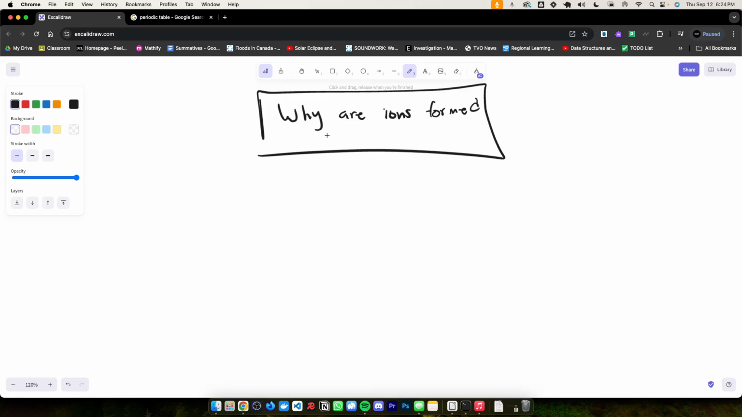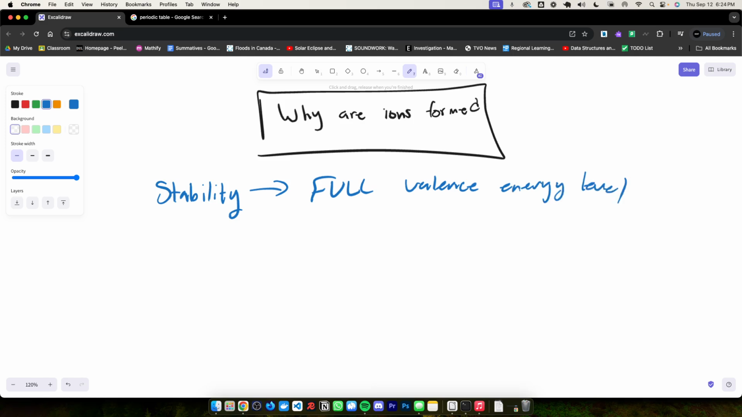So why are ions formed? Ions are formed for one singular reason, and that reason is stability. For an atom to become stable, it must have a full valence energy level. Now, if you do not know what I'm talking about here, let me explain this using the Bohr-Rutherford model,